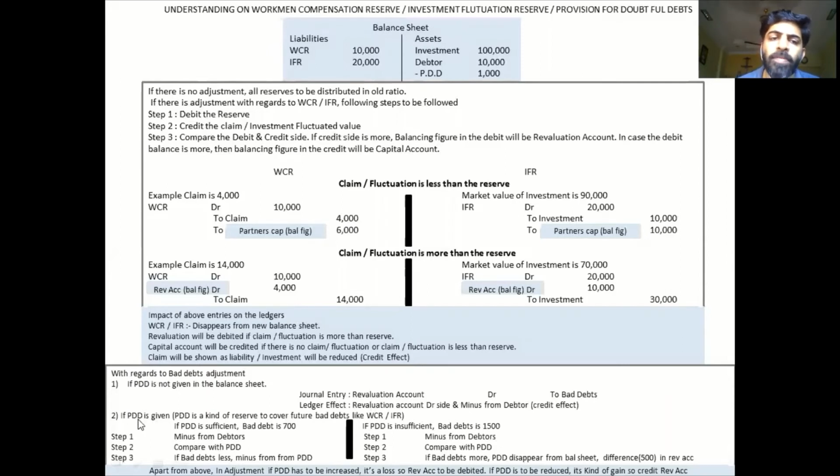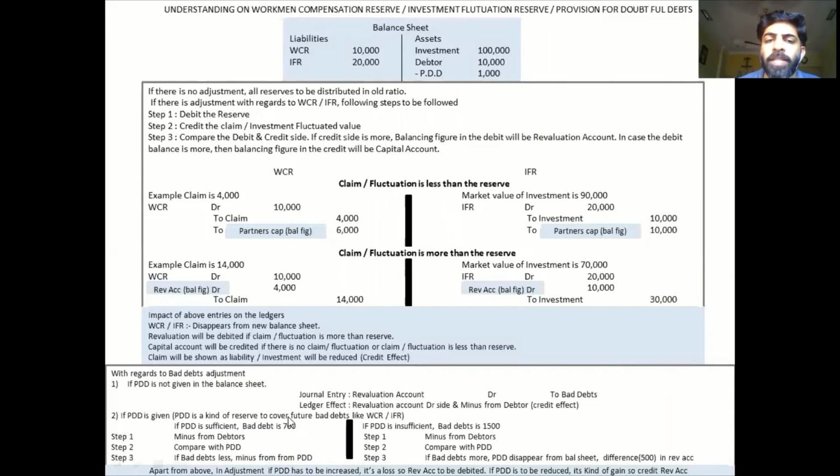Now what happens if there is a PDD in the business? Let's say in the second case the PDD is sufficient. You have a PDD of 1000 and the bad debts given is 700. That means you have enough PDD to cover this bad debt. So how do you record it?